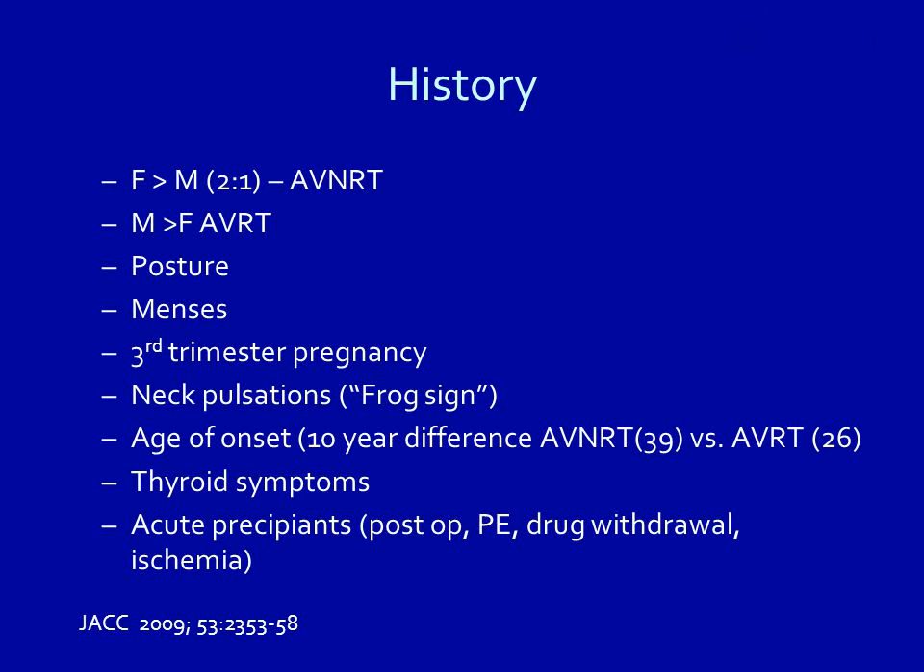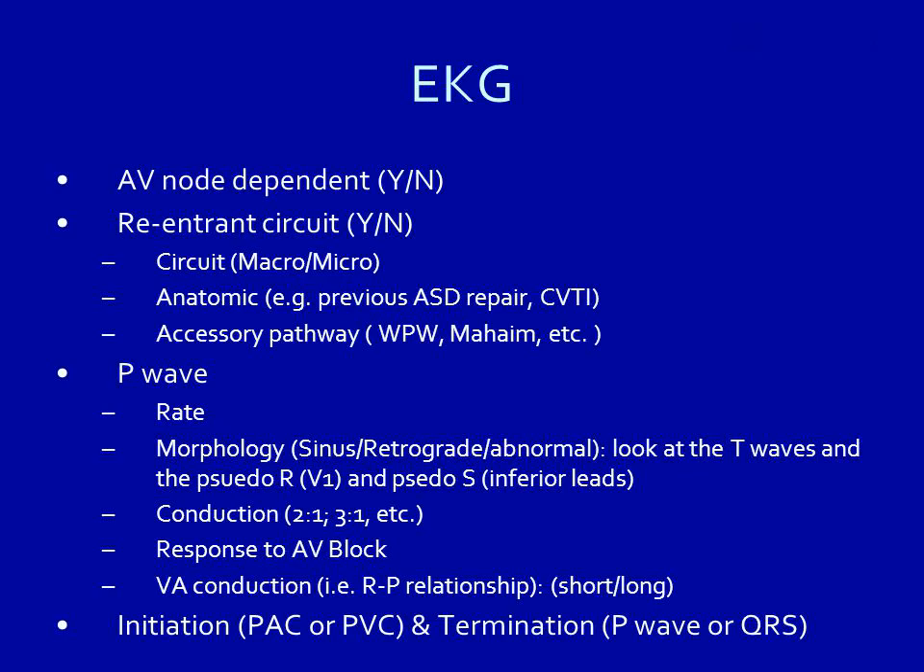EKG: AV node dependent, yes or no; re-entrant circuit, yes or no; P wave. Circuit: macro or micro; anatomic, for example previous ASD repair, CTI. Accessory pathway, WPW, Mahaim, etc.